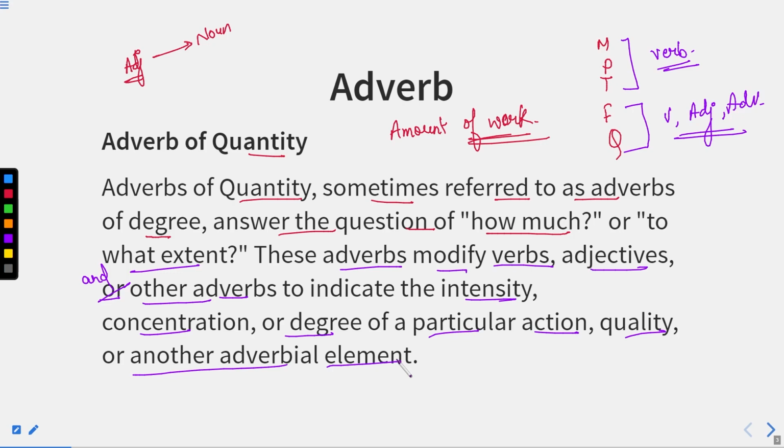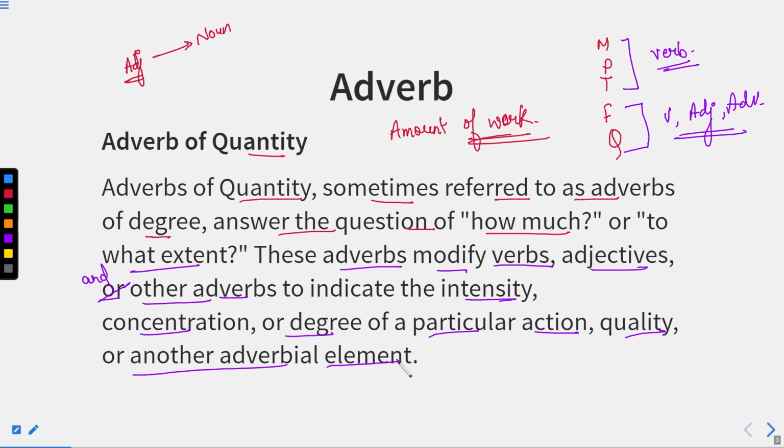So, in case of adverb of quantity, it can qualify whether it is a verb, an adjective, or another adverb. But in case of manner, place, time, they generally qualify the verb only in a sentence. Now, in case of frequency, for frequency we'll discuss later on.